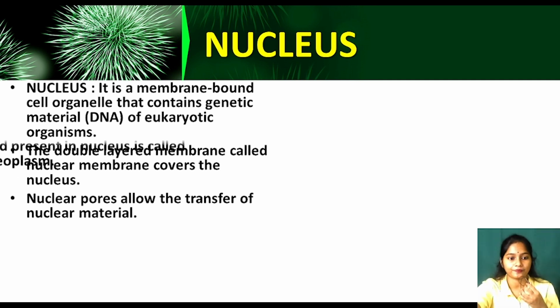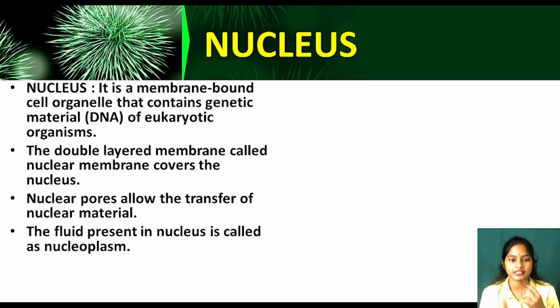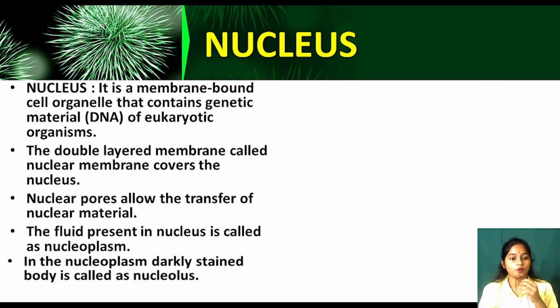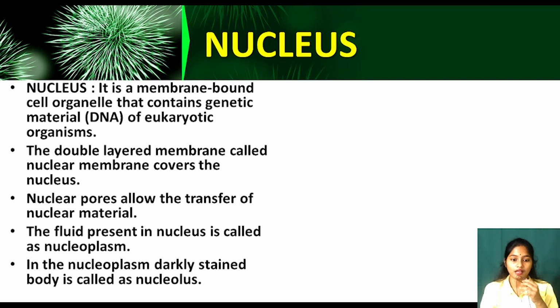Now the fluid present in the nucleus is called nucleoplasm. As we have studied in the cell, what is the fluid called? Cytoplasm. Like that, the fluid present in a nucleus is called the nucleoplasm. Next point: in the nucleoplasm, the darkly stained body is called nucleolus. The nucleoplasm is a liquid substance, and in that, one darkly stained, dark colored substance is present, that is called the nucleolus.